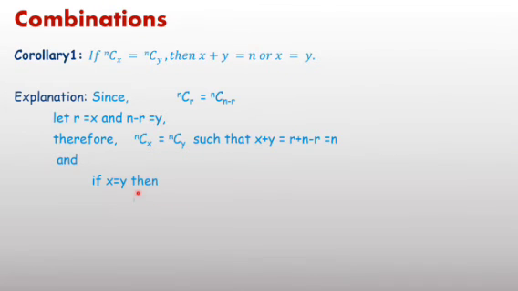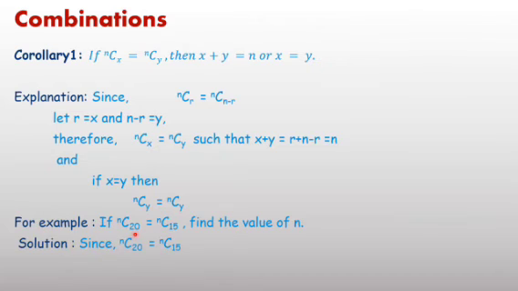And if x equals y, then directly we can write nCy equals nCy. For example, nC20 equals nC15 is given. Find the value of n. Without calculating, directly we can write nC20 equals nC15 means nCx equals nCy. Therefore, either 20 equals 15, which is not possible. The second case, x plus y equals n, means 20 plus 15 equals n. Therefore, n equals 35. In this pattern, you can apply this formula.